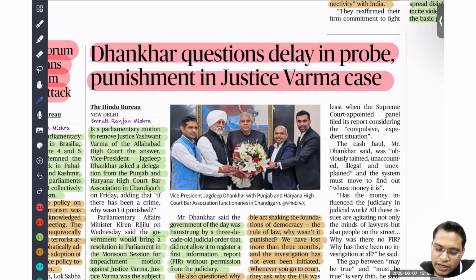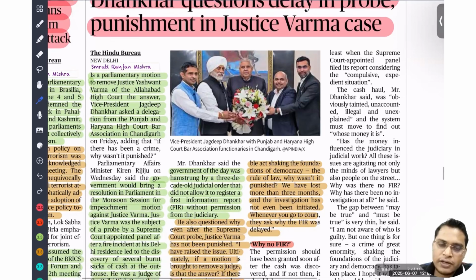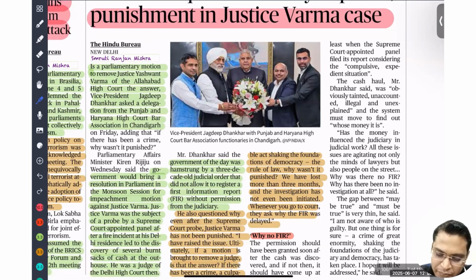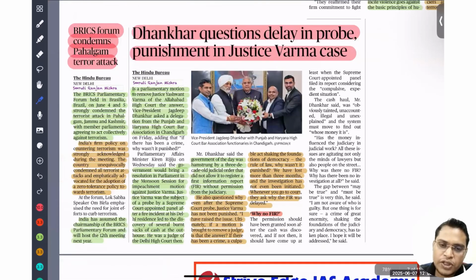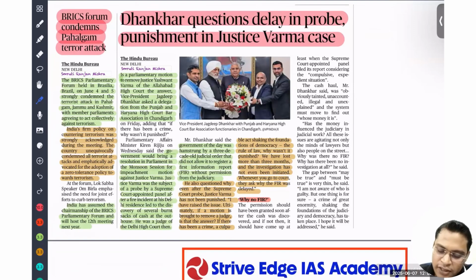Later, the Supreme Court judge recommended the passage of an impeachment process so that the judge can be removed. But just impeachment. Just imagine if any other person were involved in corruption. In that case, that person is not only removed from the post, but legal action is also taken, and punishment is also going to happen. But in the case of a judge, at max we can impeach them. There is no process for taking any legal action.